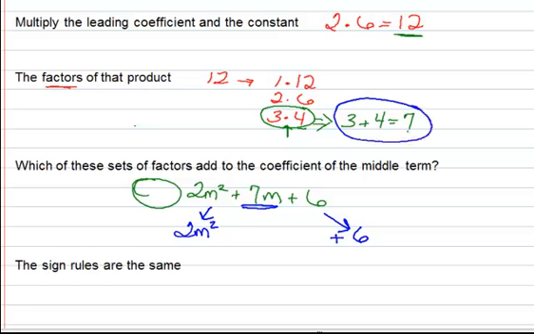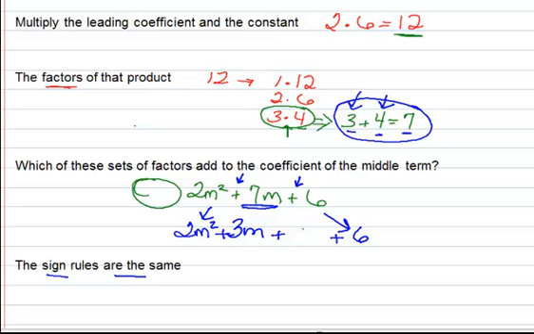But now we're going to do this. So we've got the 7, and we're going to change that to a 3 plus 4. So the sign rules are the same from the other times that we have factored trinomials. So we look at the second sign, and that second sign tells us that the signs are the same. And of course the first sign tells us what that sign is. So in this case the signs are the same. They're both positive. So both of these are going to be positive. What is it going to be? We're going back to this. We've got a 3m plus 4m gives us 7m.